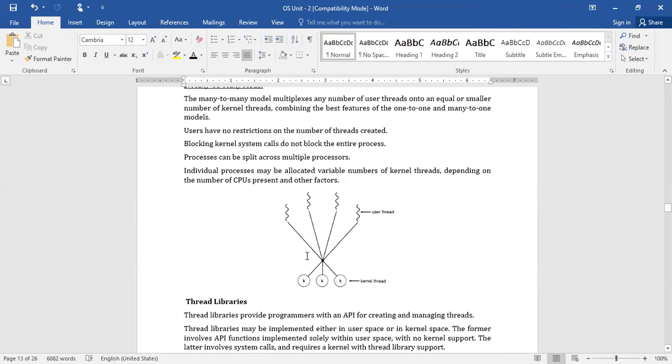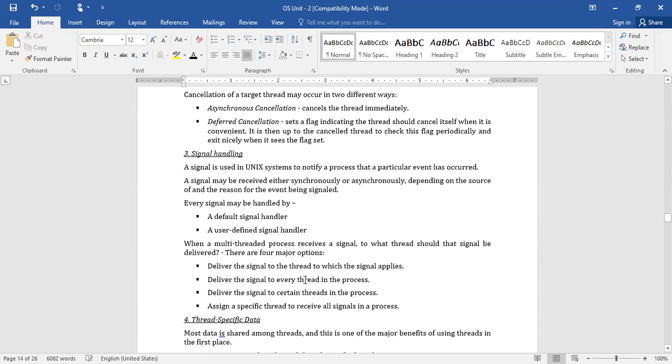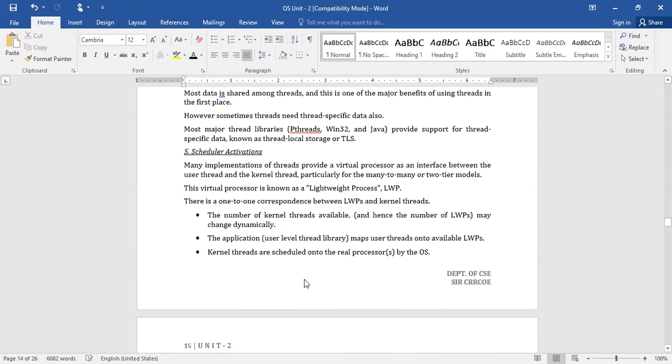What is the job of that mechanism? It has to take care of allocating the user level thread to the corresponding kernel level thread based on availability. That mechanism is what we call a lightweight process. The virtual processor is known as the lightweight process. It allows the user level process to communicate with the kernel level process, one-to-one communication.